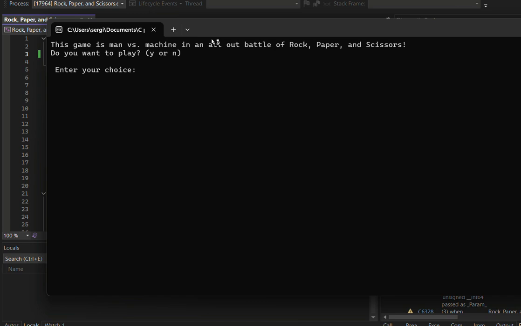Here we have the project, and it displays the display menu right away because of that do statement. It says this is a game of rock, paper, and scissors. Do you want to play? Y or N for yes or no.